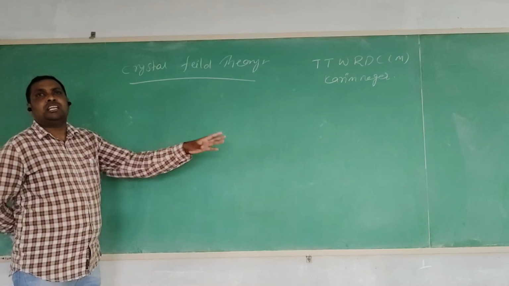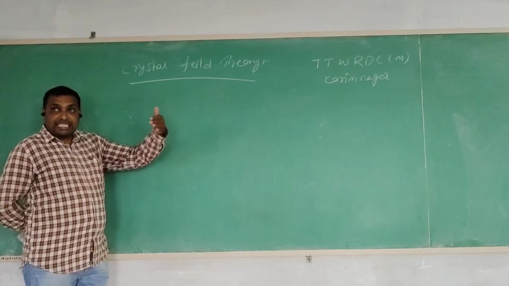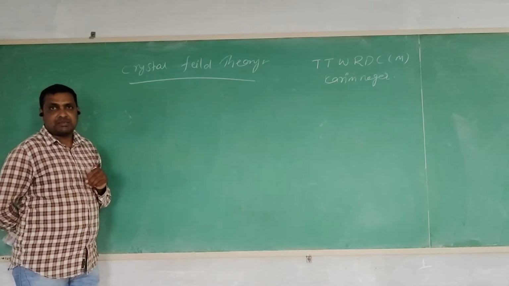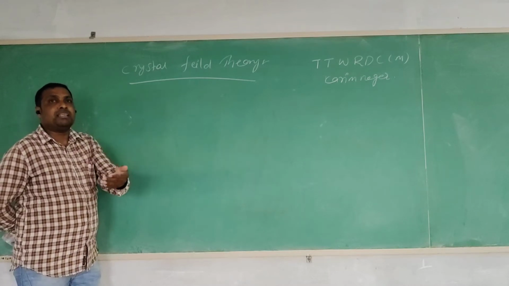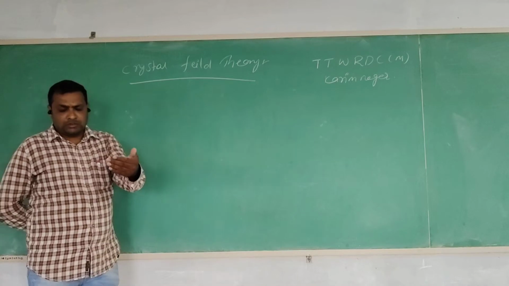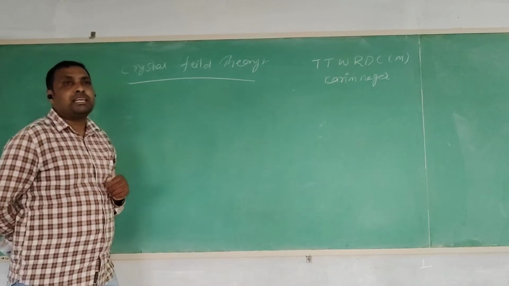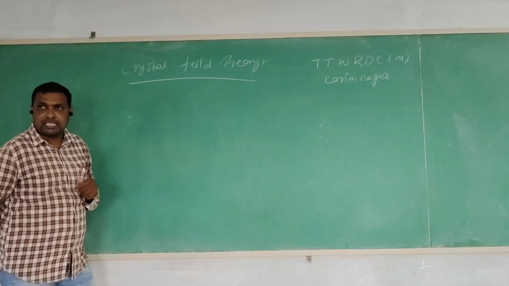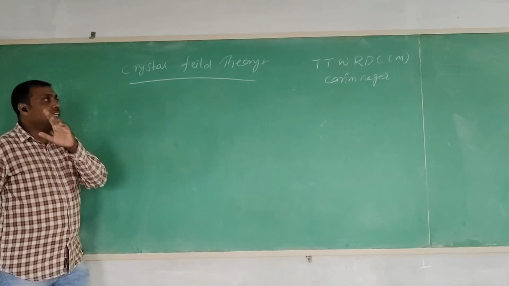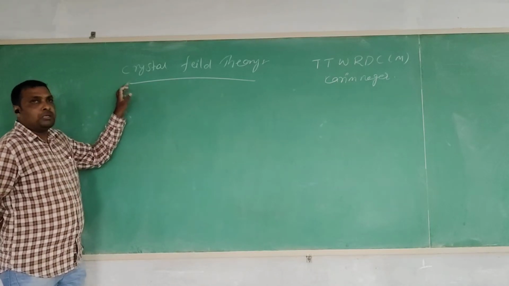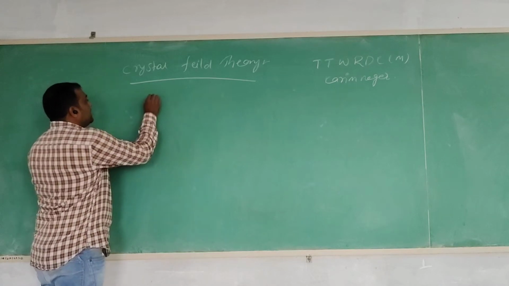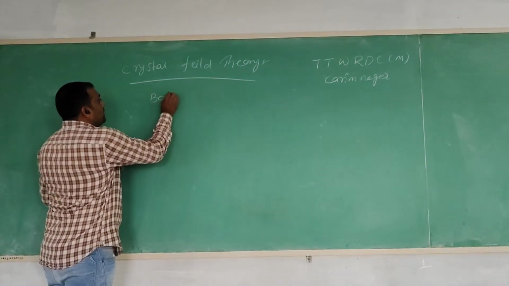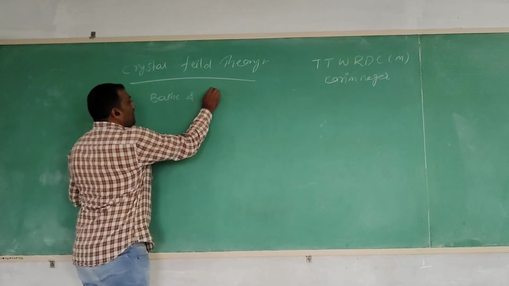But many failures are present in the previous theories, in explaining the stability of the complexes and the color properties of the complexes. So a new theory was introduced by two scientists, Bethe and Van Vleck.